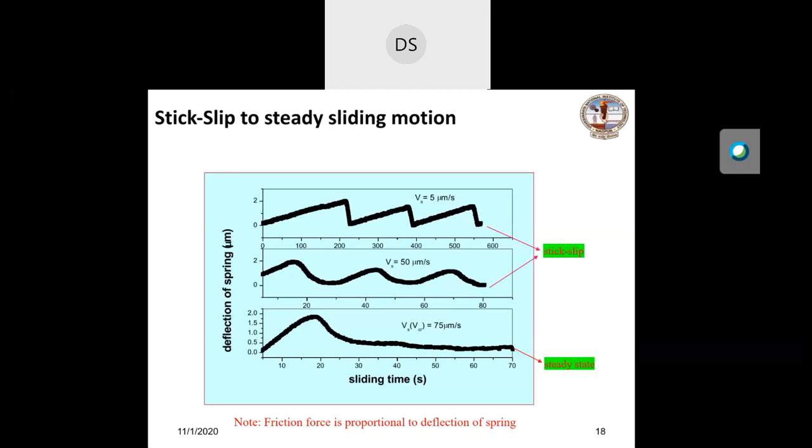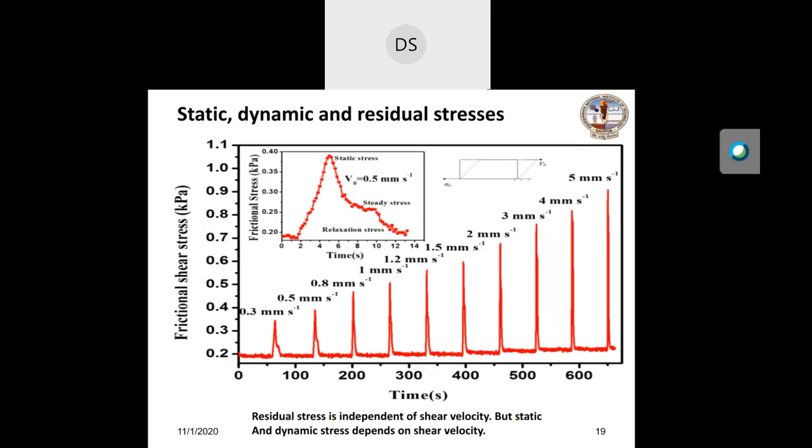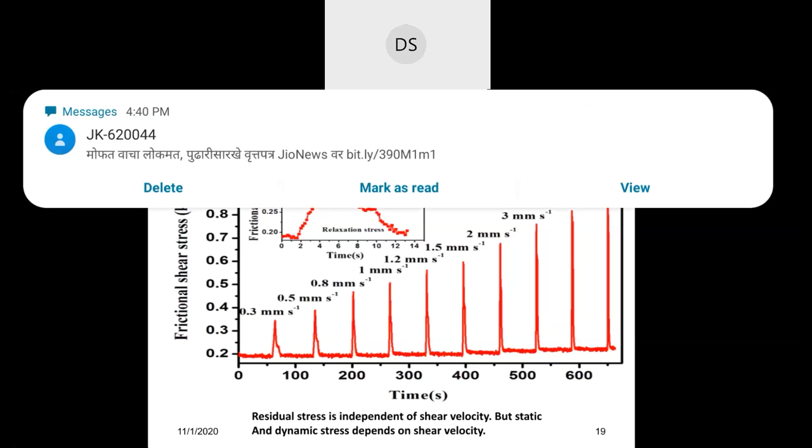This is an example of slide-hold-slide, where this experiment has been done not in stick-slip but in stable sliding, because we wanted to know how the peak of the friction, known as the static friction, depends on the shear velocity. In the inset plot, you see static friction, then dynamic friction. If you stop the sliding motion and then start again, the deformable body, that sliding mass, relaxes to a non-zero value, known as the residual stress.